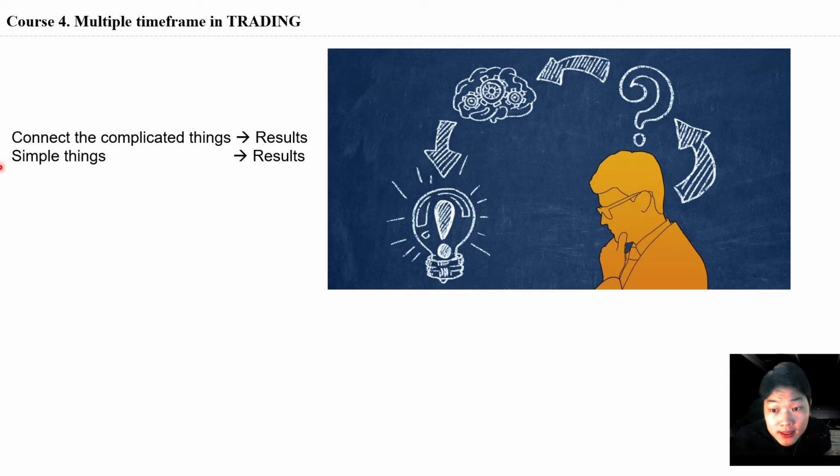If you are a simple person, it means that you can only explain simple things to get results in the market. And if you are a complicated or logical person, it means that you can connect complicated things to get results. And the final target at this time is a result in the market. Therefore, I will guide you on how to choose the number of time frames based on these factors.